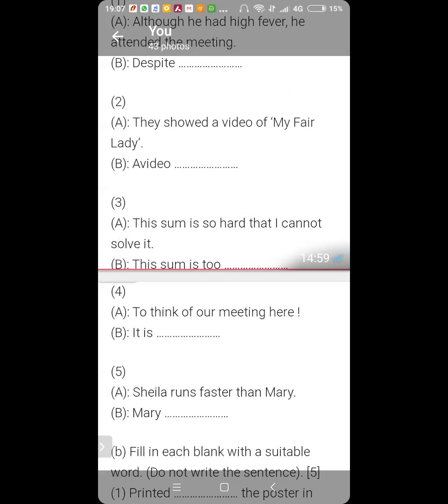Number 5, Kartikeya. Sheila runs faster than Mary. Mary runs slower than Sheila. Or Mary is not as fast as Sheila. Yes, prefer the second one. Here you have to change the degree of comparison. Sheila runs faster than Mary. Mary does not run as fast as Sheila. Okay, that naturally implies that Sheila runs faster than Mary.